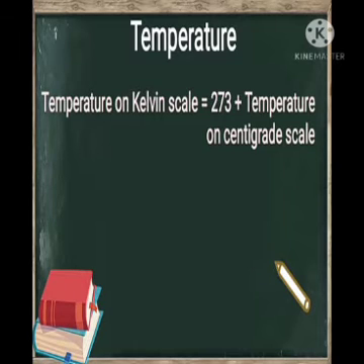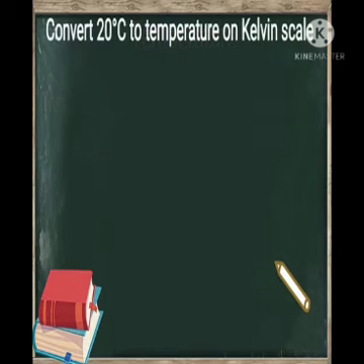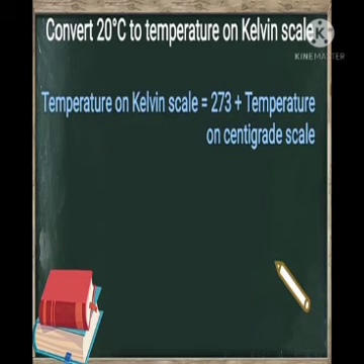For example, if we have to convert 20 degrees Celsius to temperature on Kelvin scale, then using the formula, temperature on Kelvin scale equal to 273 plus temperature on centigrade scale, we get 273 plus 20, which is equal to 293 Kelvin.